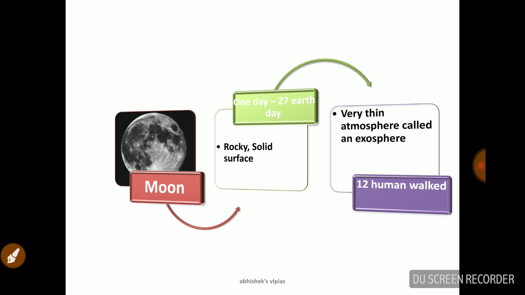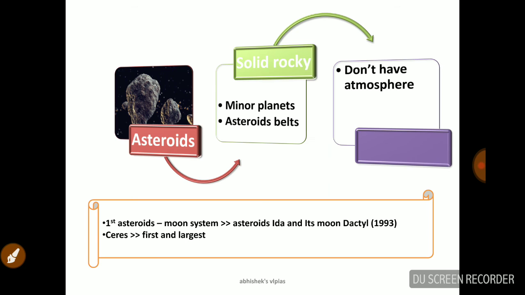And now we know there is one important point, that is the Moon, the Earth's satellite. It has a rocky solid surface. One day is equal to 27 Earth days. It has a very thin atmosphere called the exosphere. 12 humans have walked on the Moon. And now we are talking about asteroids.